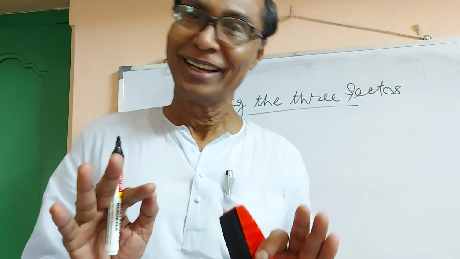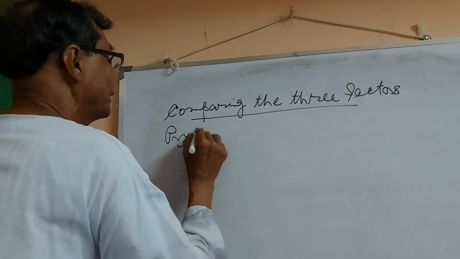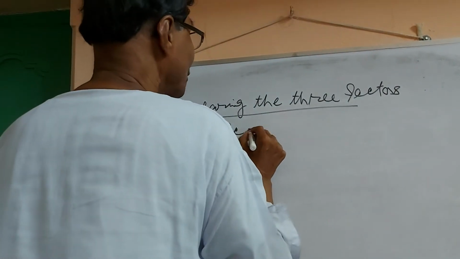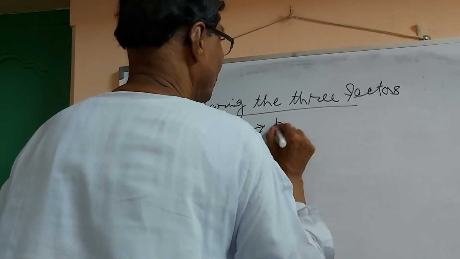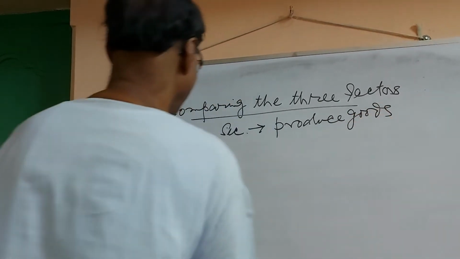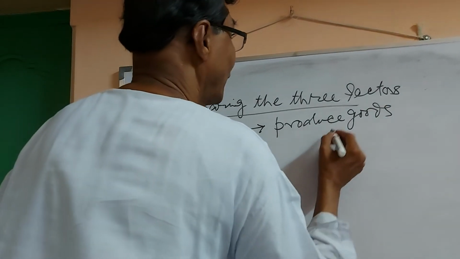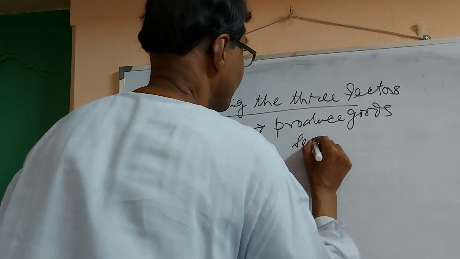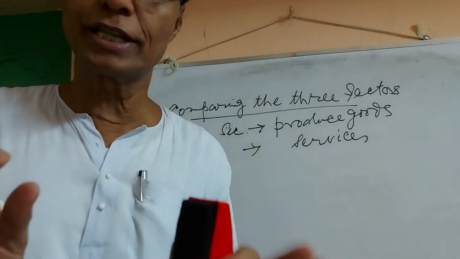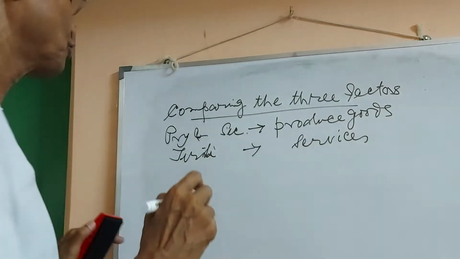Before that, we see that the primary and secondary sectors produce goods, and the tertiary sector produces services.